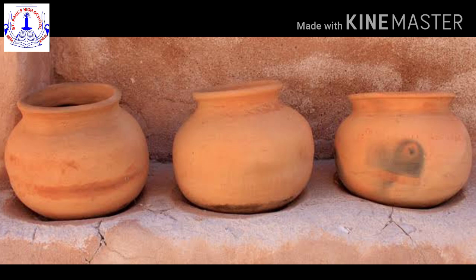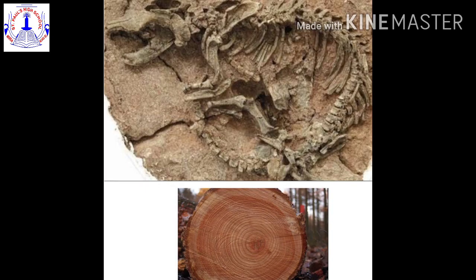For example, if an earthen pot is estimated to be 5,000 years old, with the help of dating techniques, we can say that the earthen pot dates back roughly to 3000 BC. Then we can conclude that the period of the culture to which the pot belongs must be around 3000 BC. So, tree ring analysis is being used to find out about the trees, and carbon 14 analysis technique is used to find about the animal's age and bones, etc.